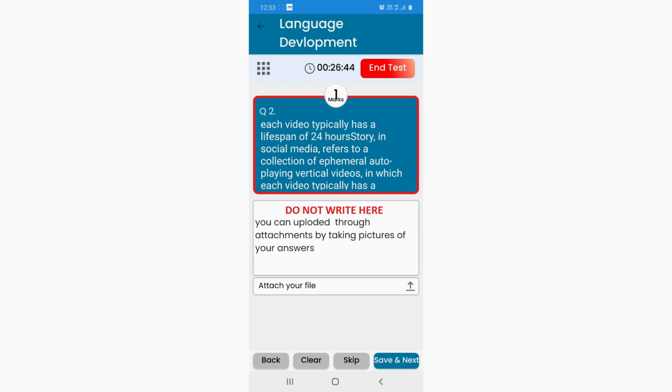For that, you have to write your answers in the notebook or in a full sheet. And when you complete writing the answer, you can click a photo and attach the photo there itself.